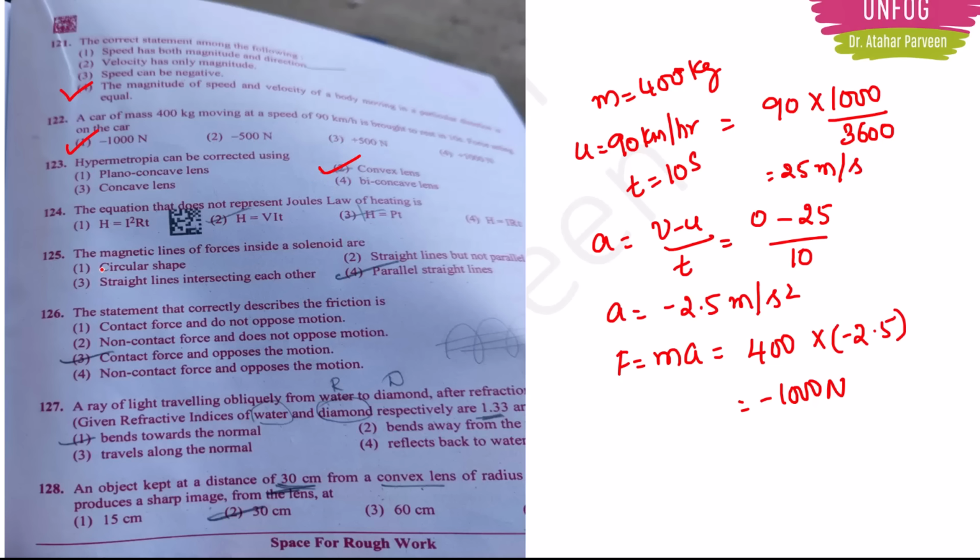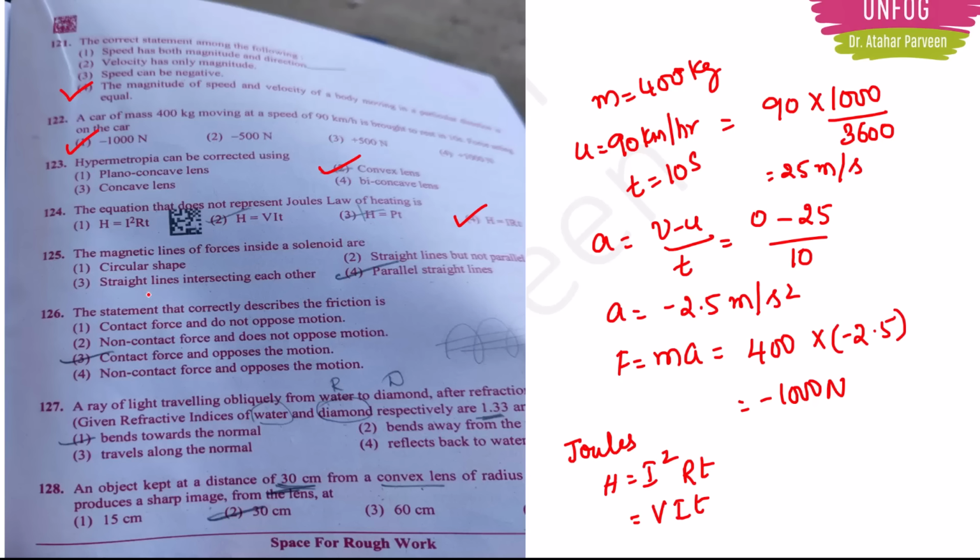Next, question number 124. The equation that does not represent Joule's law of heating. So what does Joule's law of heating say? It says that H = I²RT. With that I can also say that H = VIT, by applying Ohm's law, V = IR. And with that I can also say that H = power into time, because power is I²R. So here option 4, H = IRT, is the wrong formula. So that is the correct answer here.